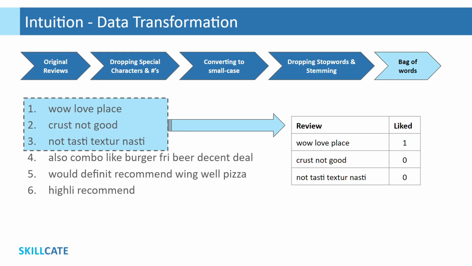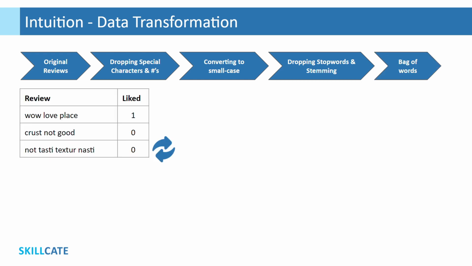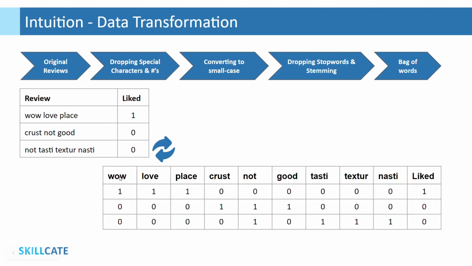Just to clarify, out of the 6 reviews we have discussed till now, I am picking up the first 3 for our discussion on bag of words intuition. So this is our dataset post cleaning. For transformation to bag of words representation, the system would simply identify all unique words, also called tokens, in the review column here, and form separate columns for each of these tokens like this. As you may observe, for every review, the system puts a 1 if that token is present in the review or 0 if that token is not.